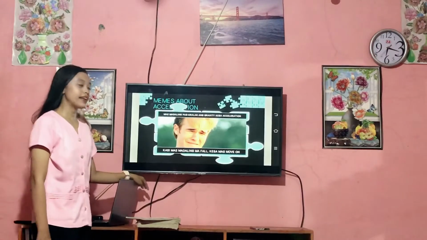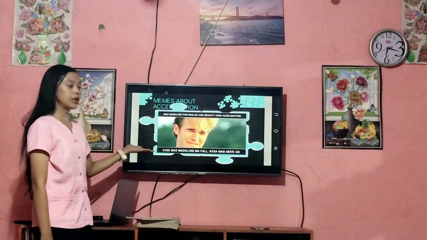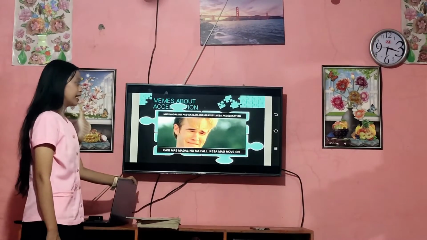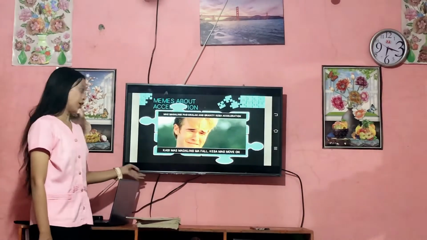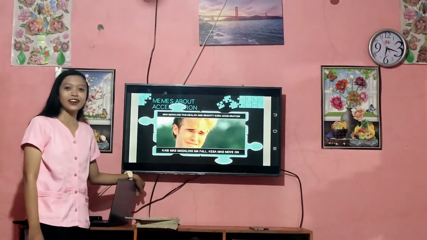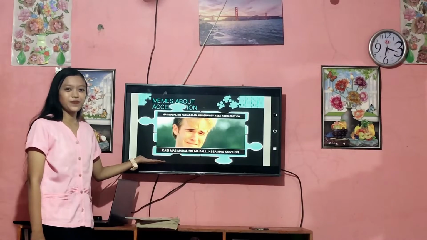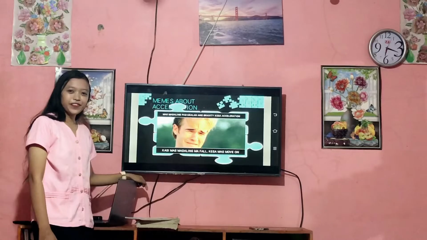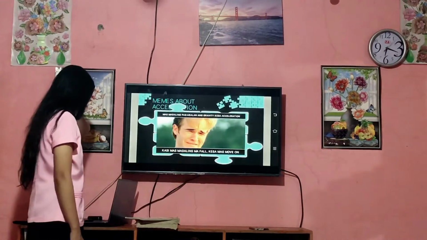And since I said that acceleration is the state of moving on, I have here a meme about acceleration. Mas madaling pag-aralan ang gravity kaysa acceleration kasi mas madaling ma-fall kaysa mag-move on. So what can you say about this meme? May, Miss Song? Do you have the same experiences? Yes, ma'am. Correct! You are in the state of moving on.